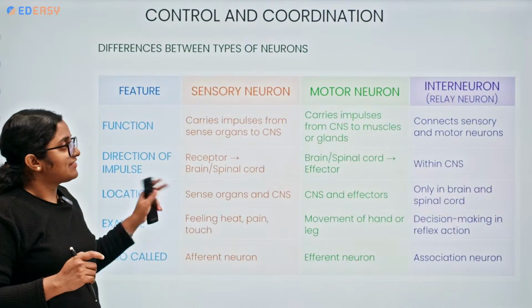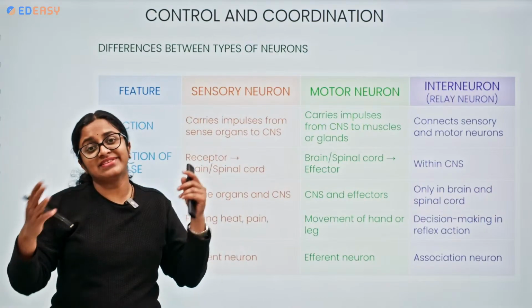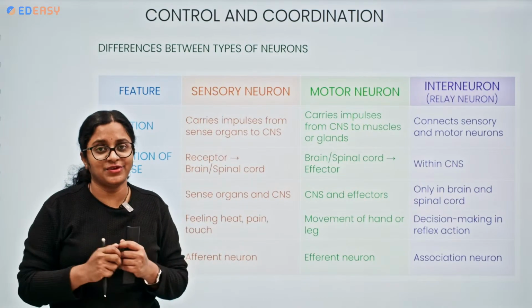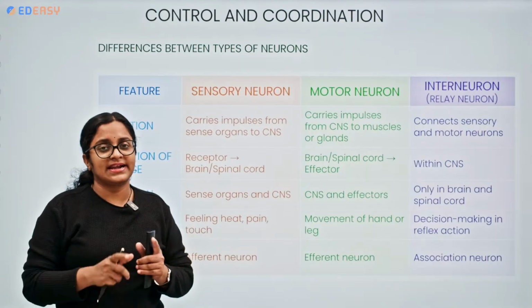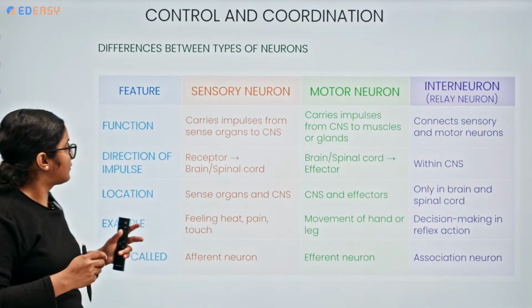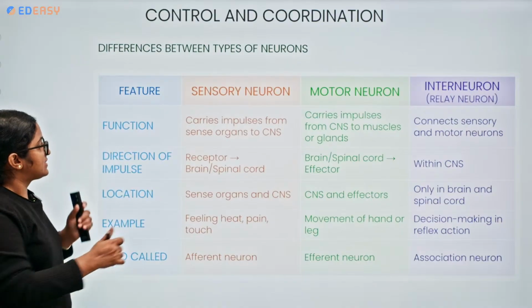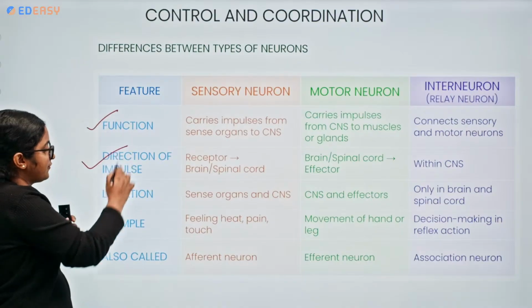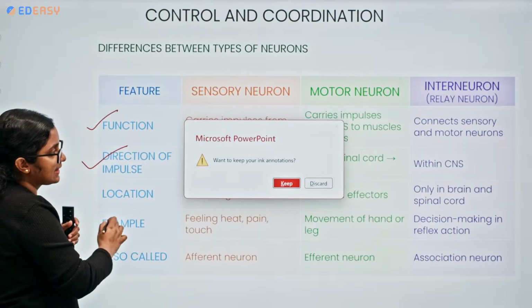Now let's try to understand what the differences are between the types of neurons. For better understanding, I have put this in a tabular format. Let's check the features: function, direction of impulse, location, example.